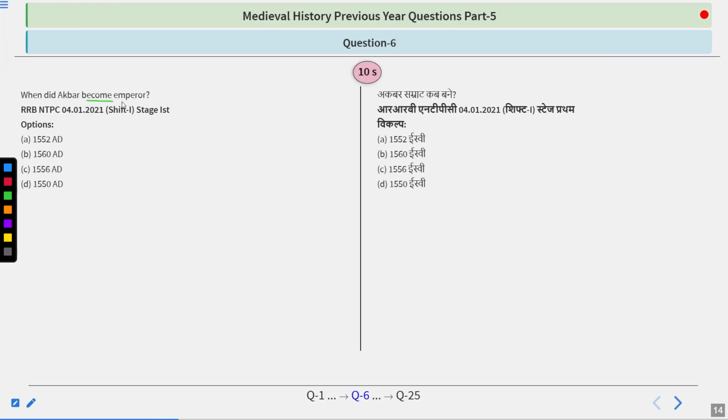When did Akbar become emperor? So in 1552 AD, 1560 AD, 1556 or 1550. So try to figure out the answer, guys.